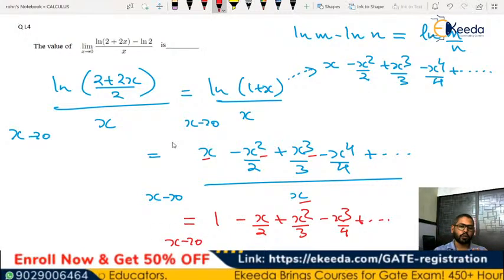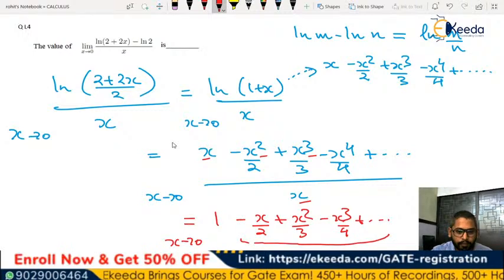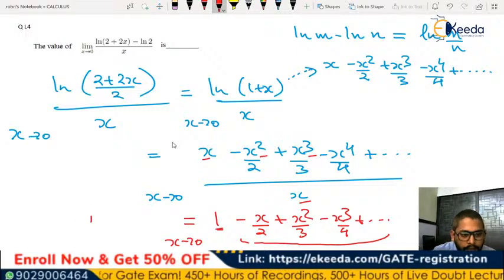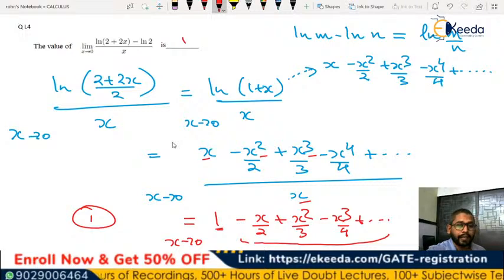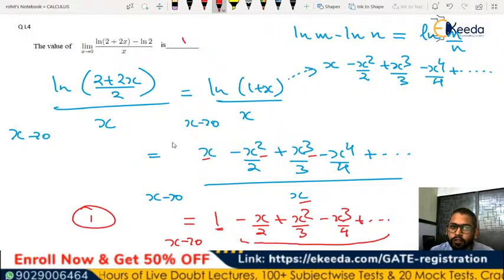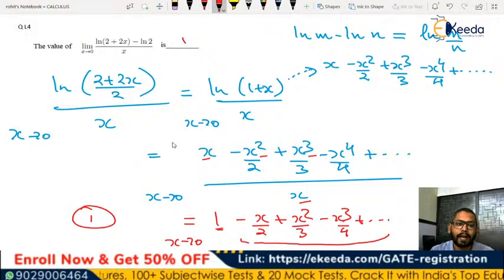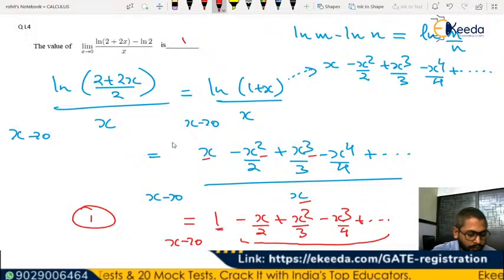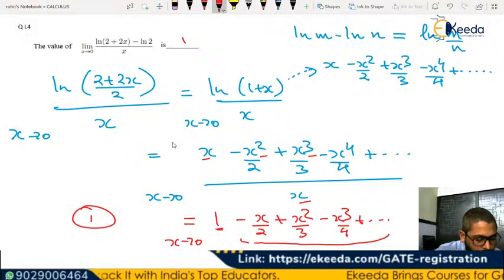So if x tends to 0, all the terms containing x will be 0 and this constant will be left. So this limit is going to be ultimately 1. The only value which will be left is 1. So I'm telling you again, of course you can apply the LH rule, of course you can do it conventionally, you should try it also, I'm leaving it for you, but I'm just giving you another sense of how you can expand the function and even then you can find the limit. So this is important.